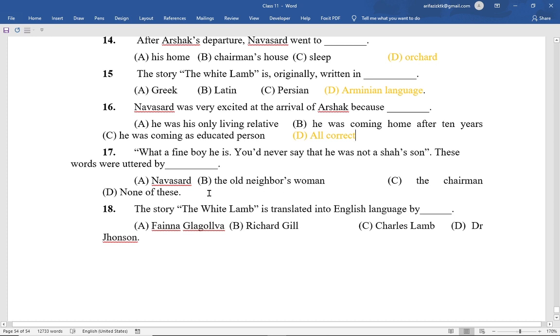And number 17 is: what a fine boy he is. You'd never say that he was not a Shah's son. These words were uttered by dash. Option A, Navasad. Option B, the old neighbor's woman. Option C, the chairman. Option D, none of these. So these words were uttered by the old neighbor's woman. Option B is the correct option.